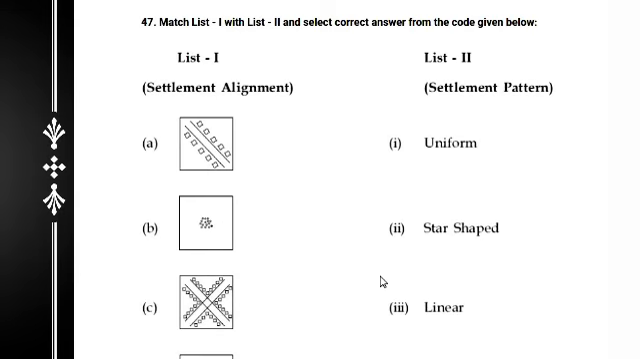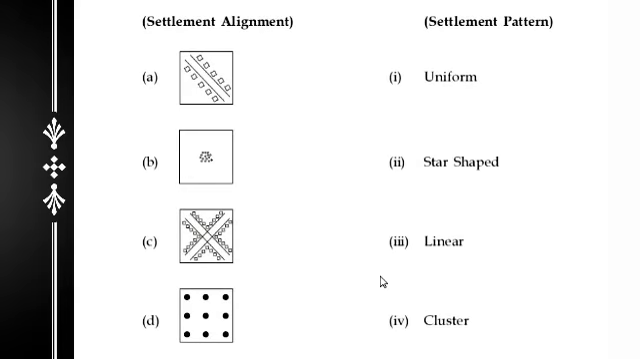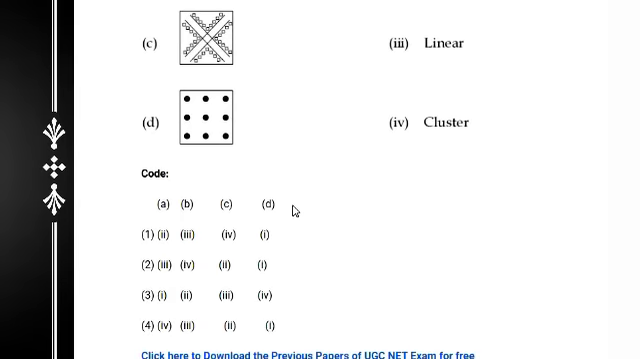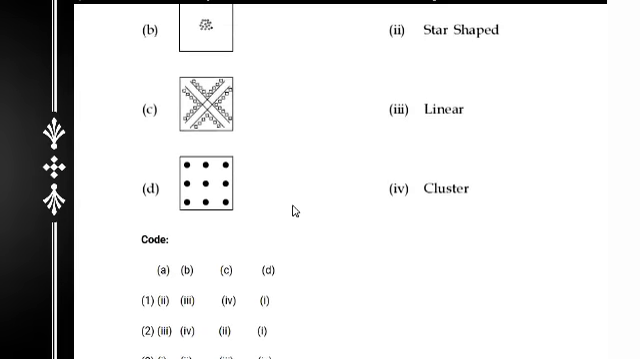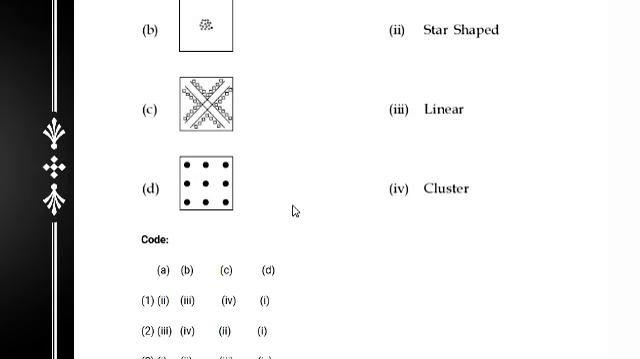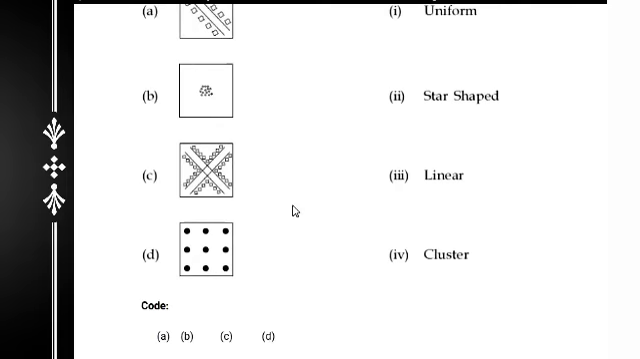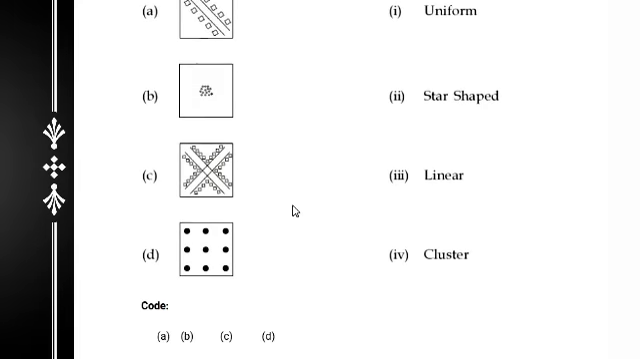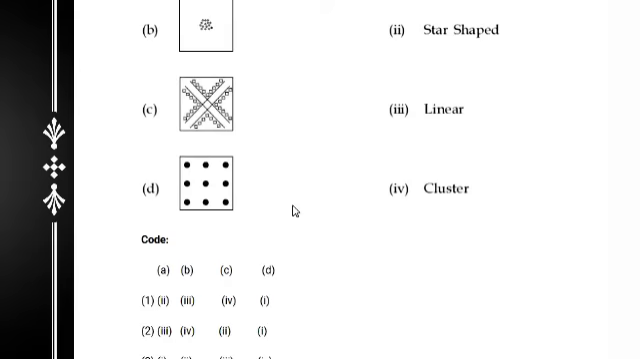There is the settlement alignment, there are different types of diagrams, and there are the settlement patterns. Match these in the lists. The options are 1, 2, 3, 4. This is question number 47. For the first, A, the drawing symbol is linear settlement.